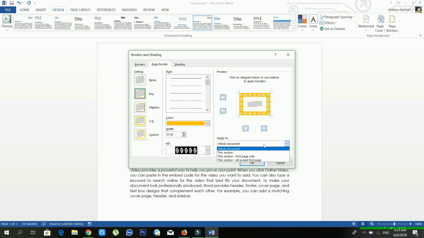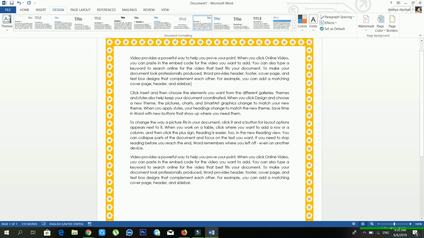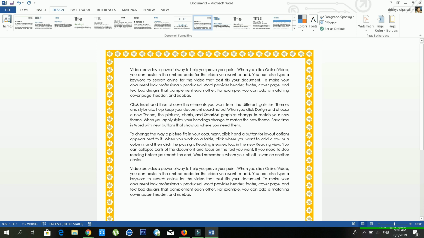Or from here you can choose how much area you want to put that border on. In this case I'm using the whole document, and after this you have to click OK. Now see, my page border is inside my document. So it's an amazing feature of Microsoft Word. If you are creating a certificate or if you are creating a notice, in that case you can use this one.